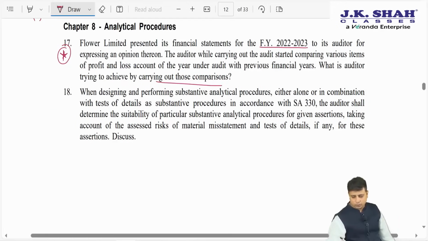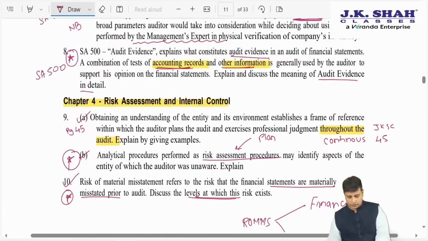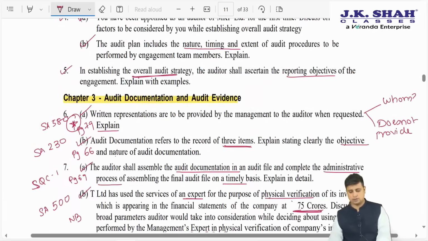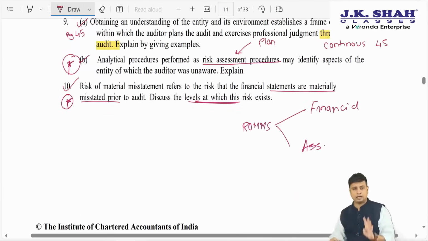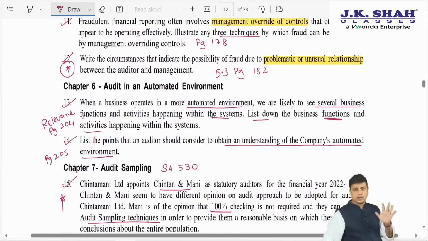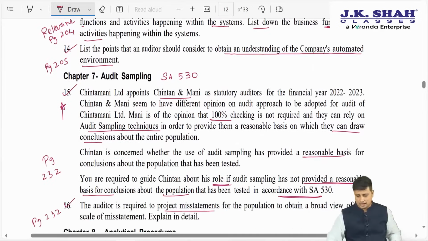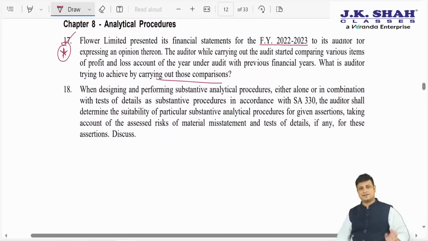So here you will have to mark this. You will have to go through this particular question. So far in the descriptive questions, what we have done is we have marked question number 6 important, 8 important, 9 important, 10 important. So 9B and 10 important, 4 questions, 12 important, that is 5, and question 15 important, and question number 17. So these are the questions that you must go through in detail from the RTP.